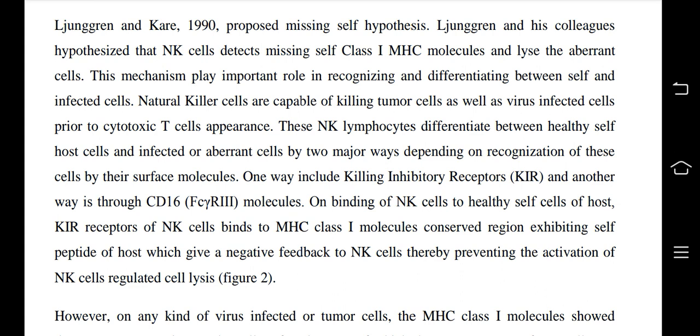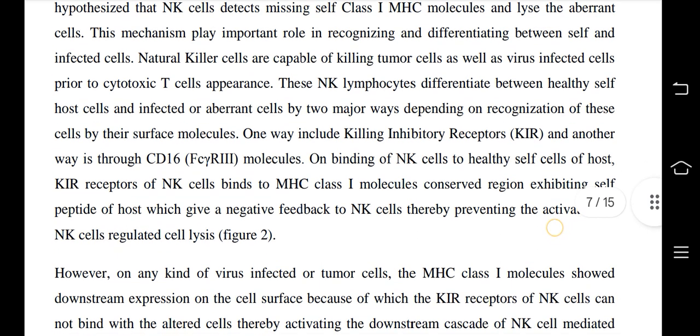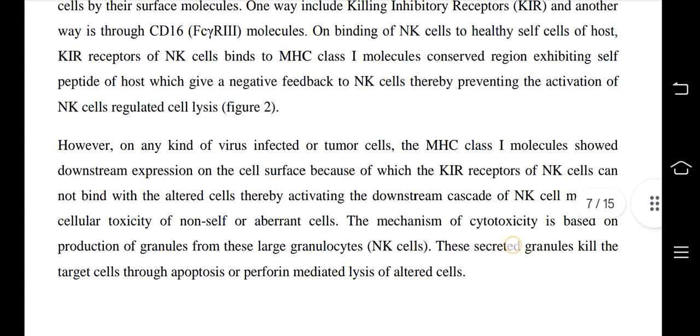One way includes killing inhibitory receptors and the other way is through the CD16 molecule. On binding of NK cells to healthy cells of the host, KAR receptors of NK cells bind to the class 1 MHC molecule conserved region exhibiting self-peptide of the host, which gives a negative feedback to NK cells, thereby preventing the activation of NK cells and regulating cell lysis.